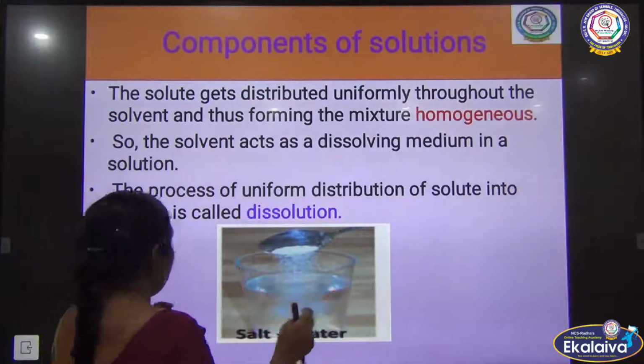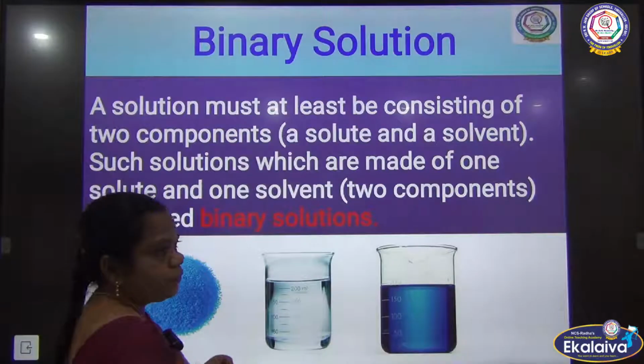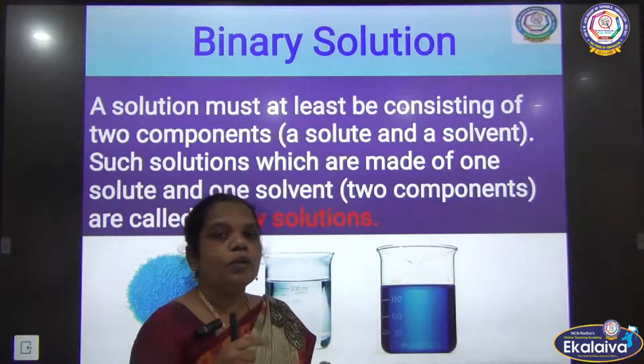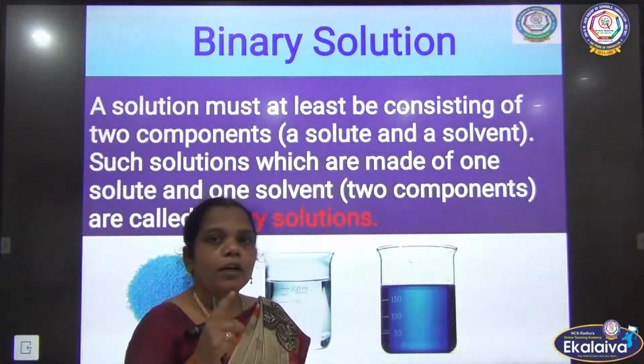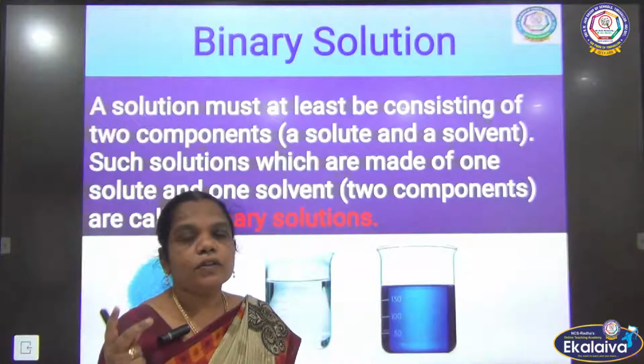Now we are going to see the types of solution. Binary means two. The solution contains only two components, one solute particle and one solvent particle.